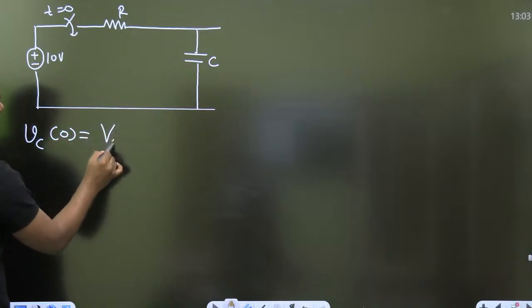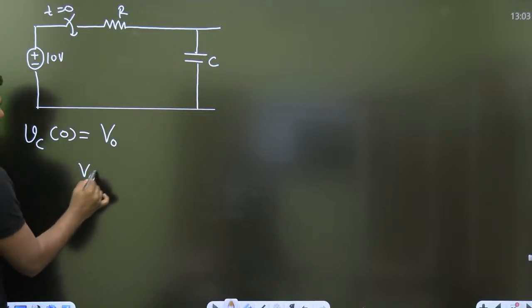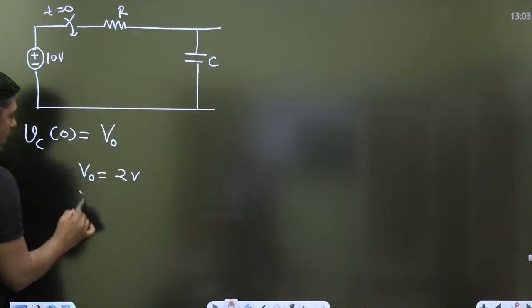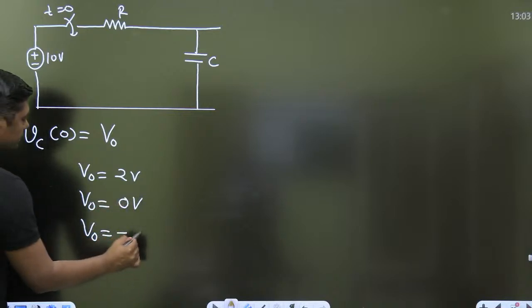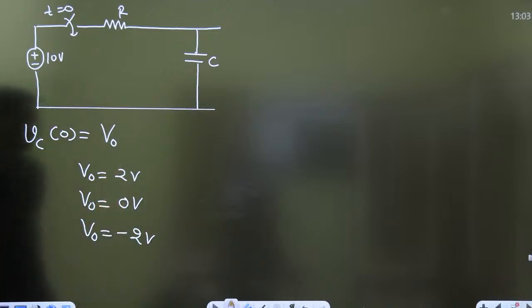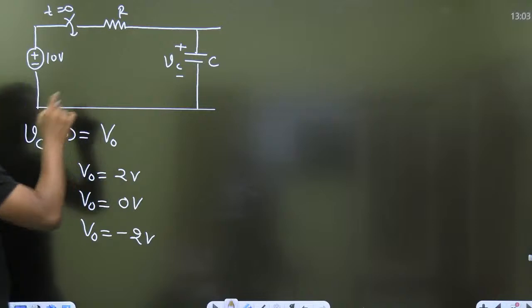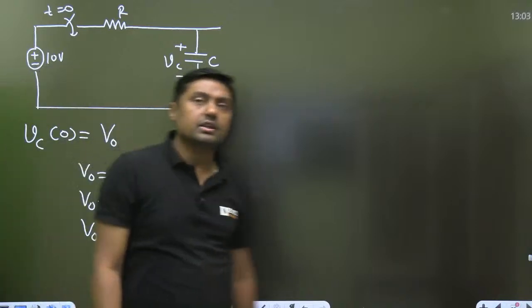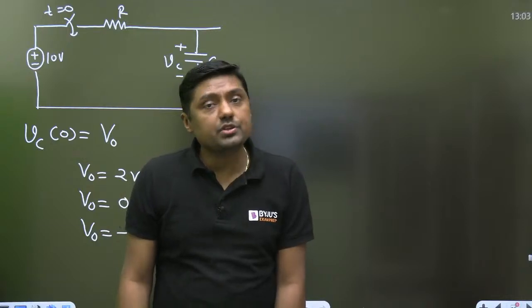This is the V0. It may be positive, for example V0 is 2 volt. It may be 0. Or it may be negative. Are you getting this point? And the polarity of the voltage is given like this. So it may be positive, it may be negative, or it may be 0.